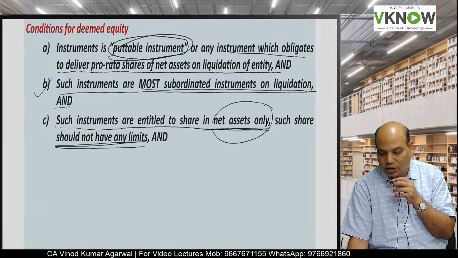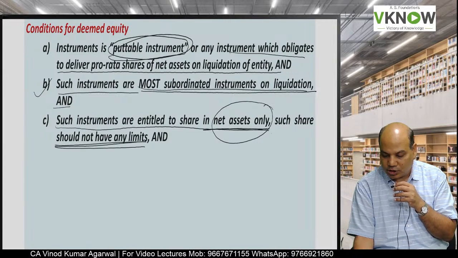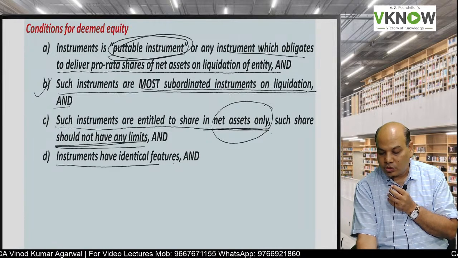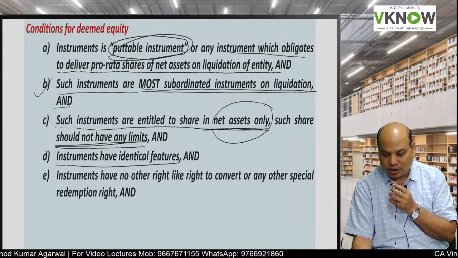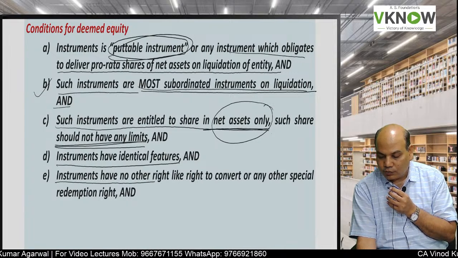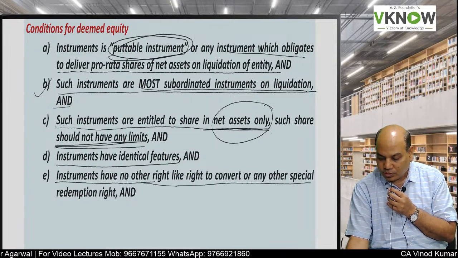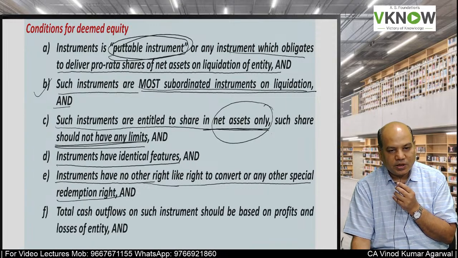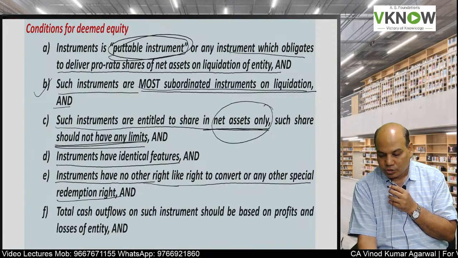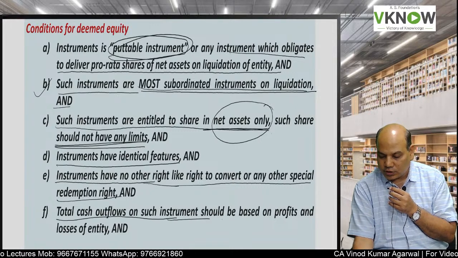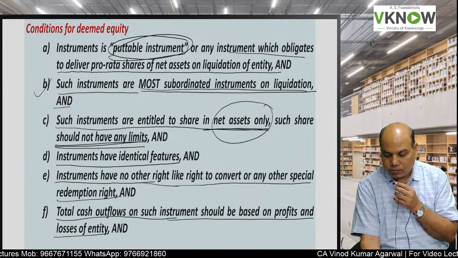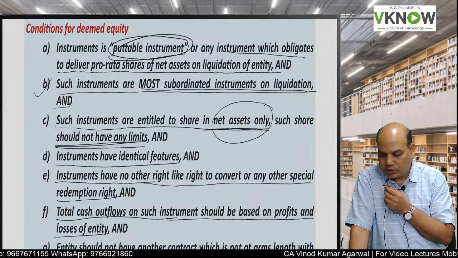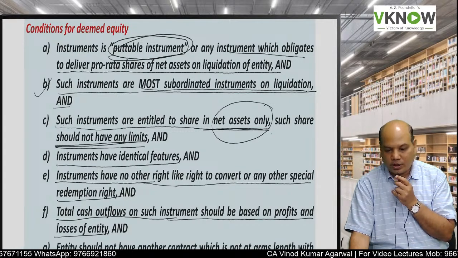So whatever is the net asset, they will get a share in that, which can be very high, very low. Then such instruments should have identical features, and these instruments have no other right like right to convert or any other special redemption right. No special right attached to such instrument. Total cash outflow on such instrument should be based on profit and loss of the entity.